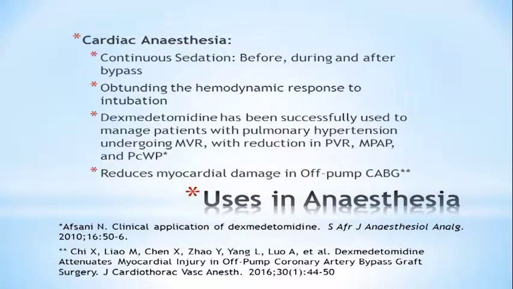I would suggest that we could conduct a small study on this, using the drug to see what change it makes in pulmonary hypertension. So this is one of the studies here. Clinical application of dexmedetomidine: it reduces myocardial damage in off-pump CABG. This is claimed in one of these studies: Dexmedetomidine attenuates myocardial injury in off-pump bypass surgery, Journal of Cardiothoracic and Vascular Anesthesia, 2016.